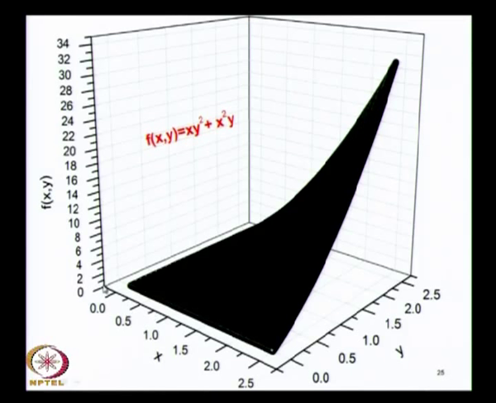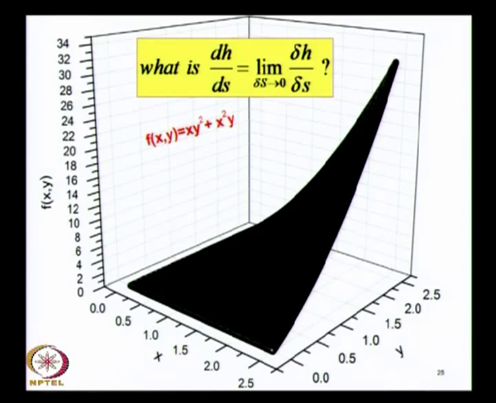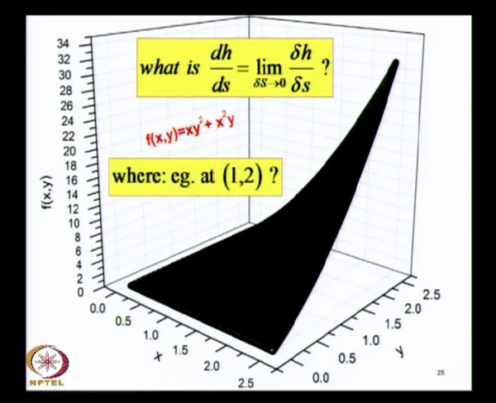So as x changes from 0 to 2.5 and y changes from 0 to 2.5, we evaluate f of x y as xy squared plus x squared y, okay, and we ask a related question: what is this rate at which this height of the surface changes with distance? What is this rate dH by ds? We must ask at which point.